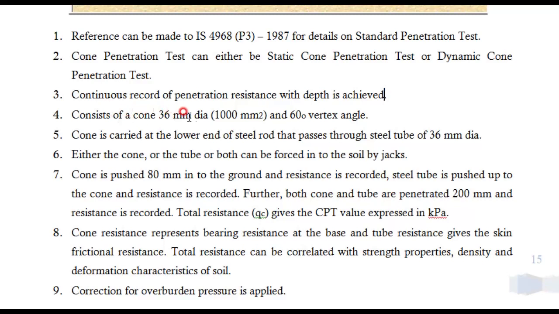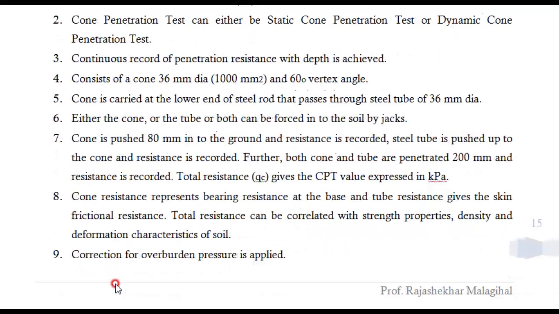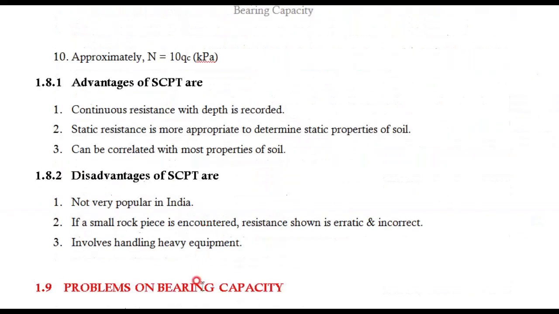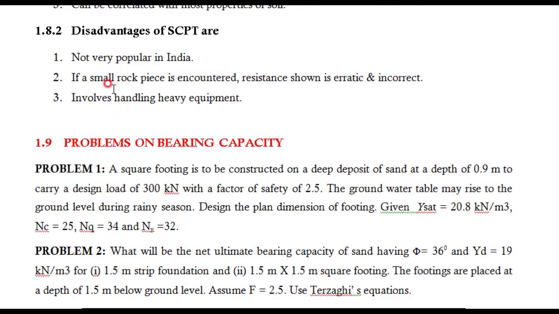It consists of a 36 mm diameter sampler, and a cone of 36 mm diameter, and the cone vertex angle will be 60 degrees. The cone is carried at the lower end of the steel rod that passes through a steel tube of 36 mm diameter. Okay, which is already explained here. The same way you are going to collect it. Then you can go through the advantages and disadvantages.